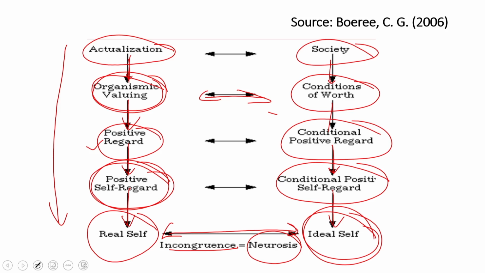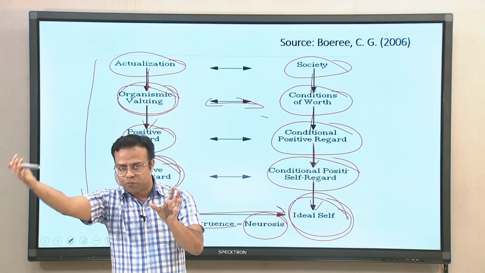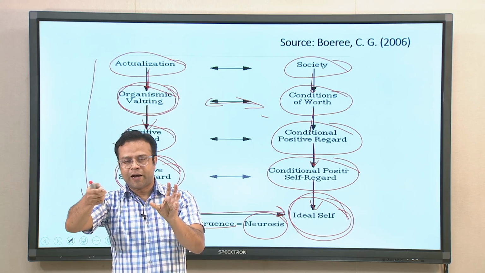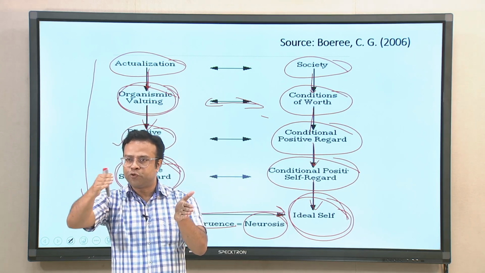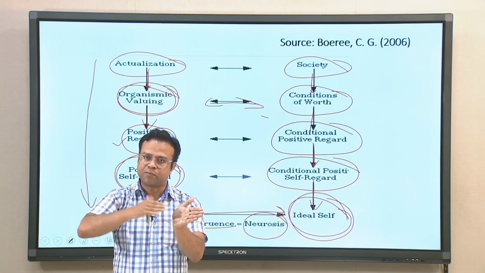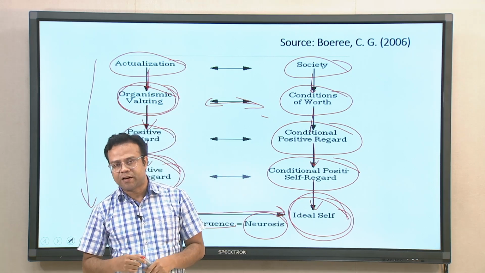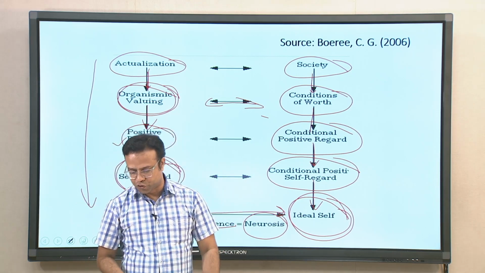Now, having said that, it does not mean everybody in the society will experience that. Many people find their expression in the society itself, but a lot of individuals may not find themselves in tune with the societal conditions, with those conditions of worth, in terms of their actualizing tendency. Then this kind of discrepancy may arise, and it may create a kind of neurosis and so on.